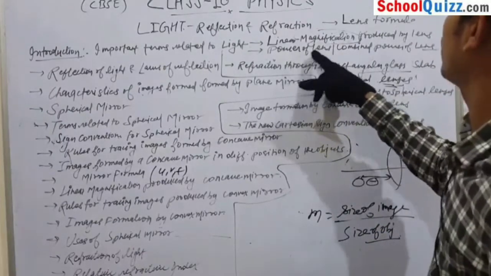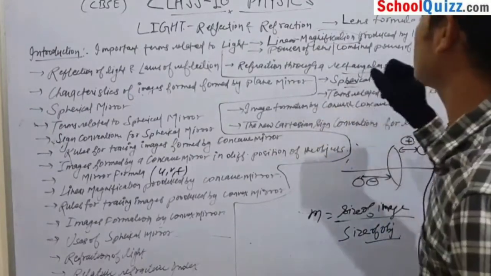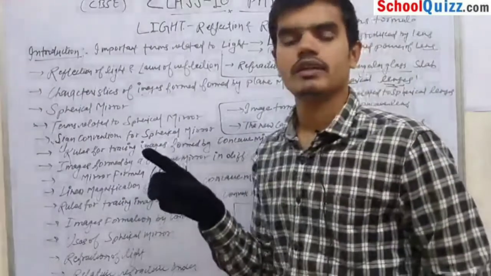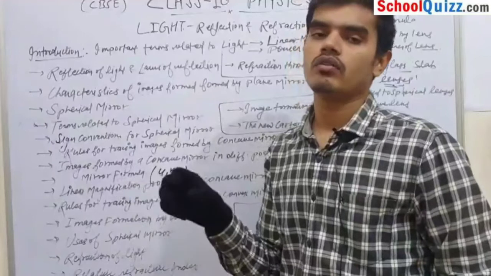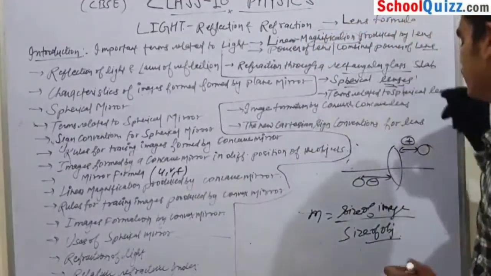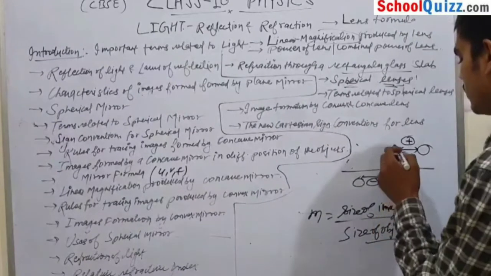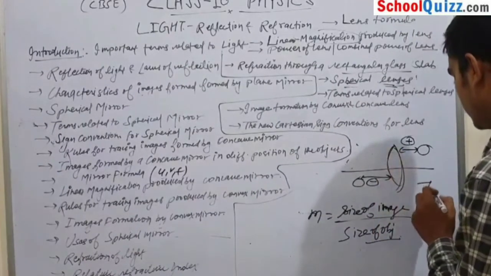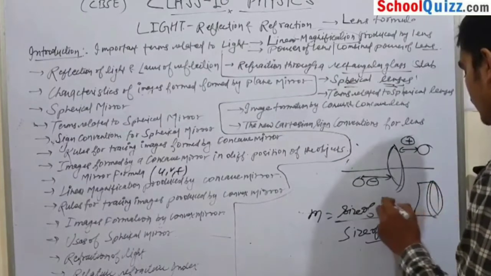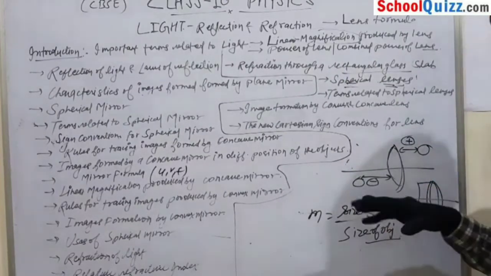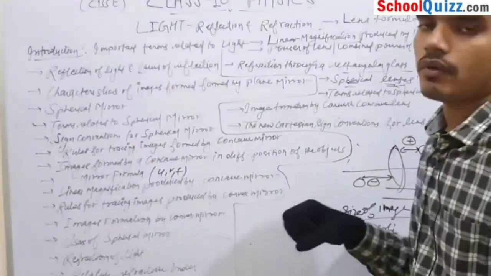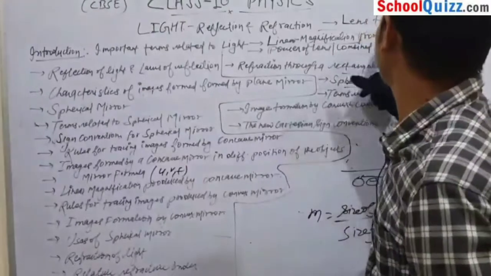The next topic is power of a lens and combined power of lenses. Okay, what do you understand by power of a lens? Power of a lens is measured in diopters, and it is the reciprocal of the focal length. And what is the combined power of lenses? Suppose this is our convex lens and this is our concave lens. If we combine these two lenses, then we make light incident and check whether the power increases or decreases. So this is our combined power of lenses.